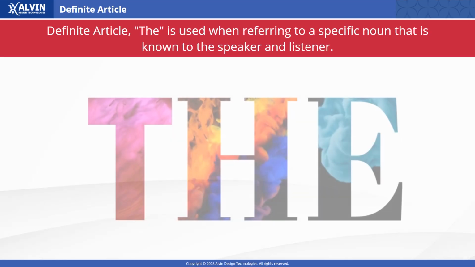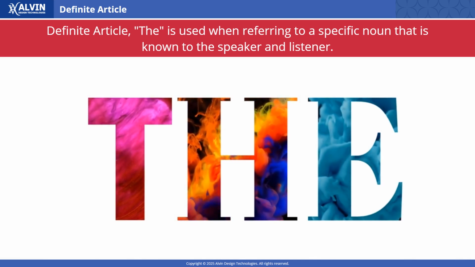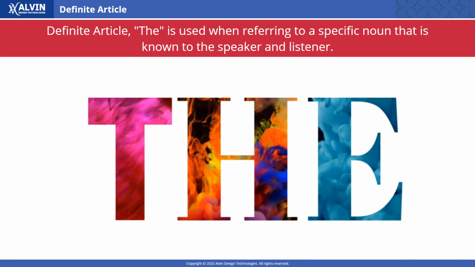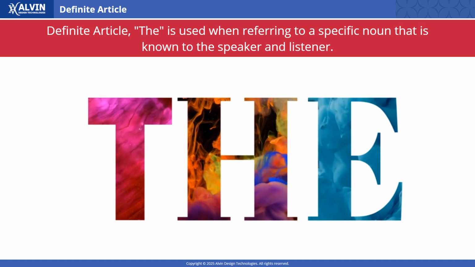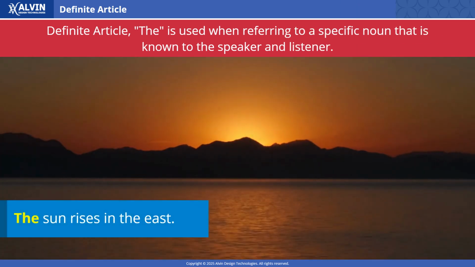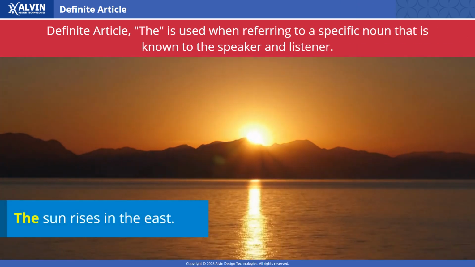Definite article, the, is used when referring to a specific noun that is known to the speaker and listener. The sun rises in the east. There's only one sun.